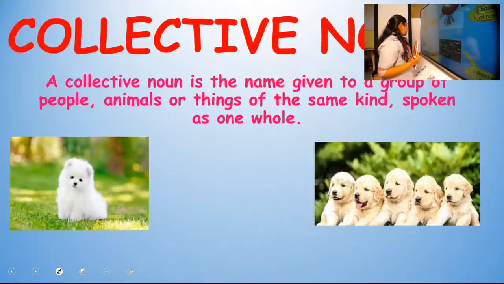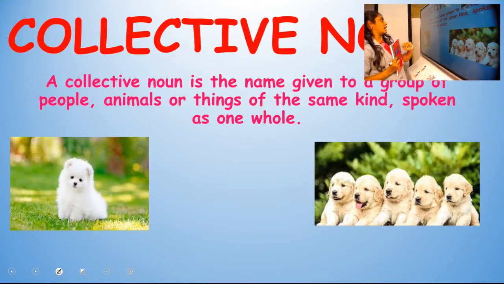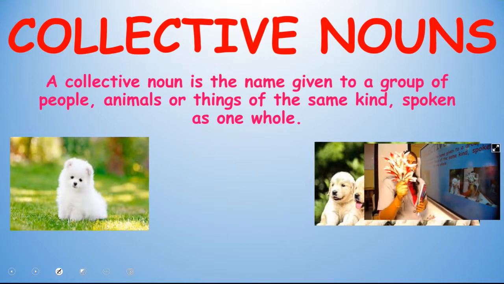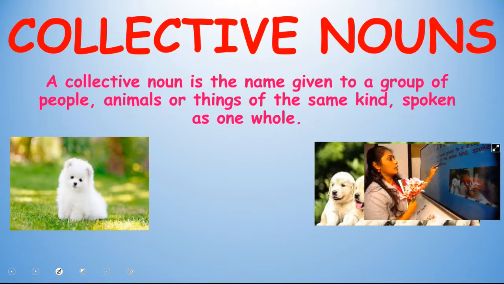So now tell me, what are collective nouns? Collective nouns are the name given to a group of people, animals or things of the same kind spoken as one whole. Spoken as one whole means, I show you the flowers. This is a whole flower, isn't it? A whole thing, a group of things. I have given you another name, that is a bouquet of flowers. So that is what is mentioned here, spoken as one whole.